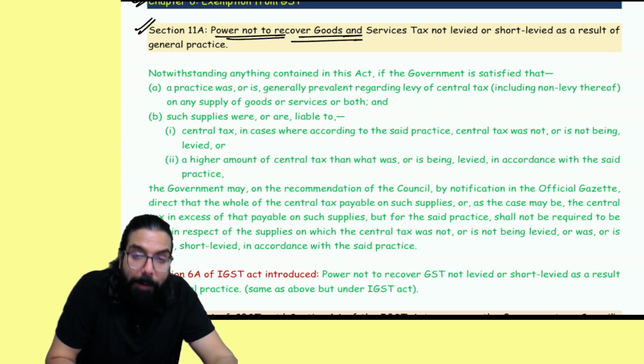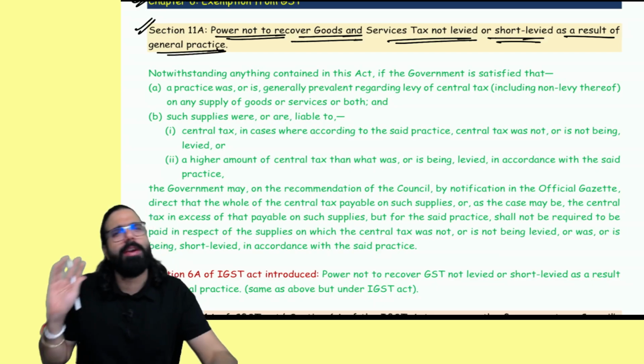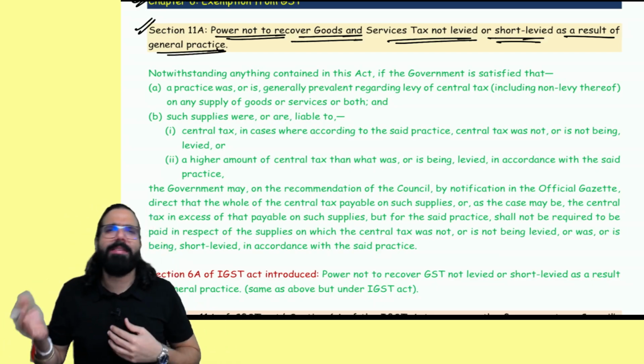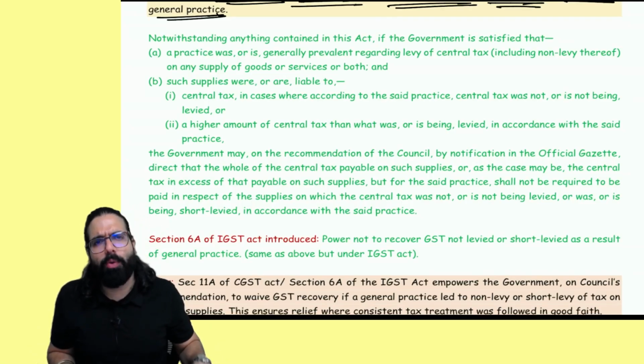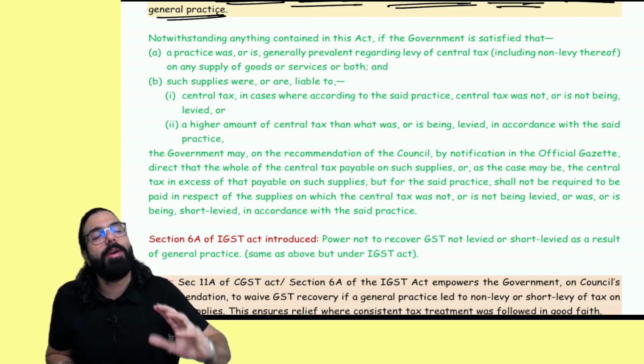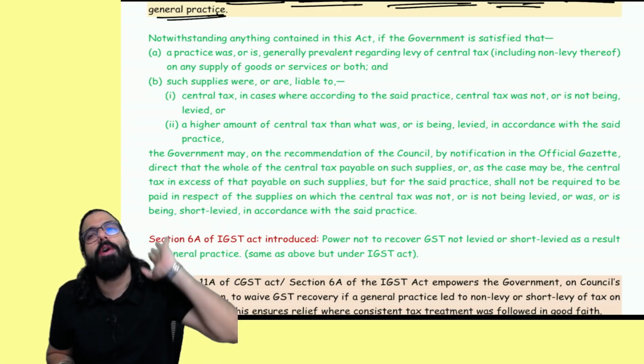Power not to recover GST not levied or short levied as a result of general practice. Because of a general practice, GST was being short levied. Now the government is telling that the short levy amount, or what was not levied at all, we will not recover now, because it was a general practice followed by the whole industry.